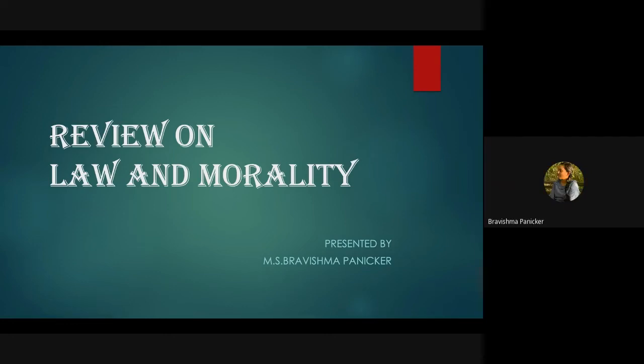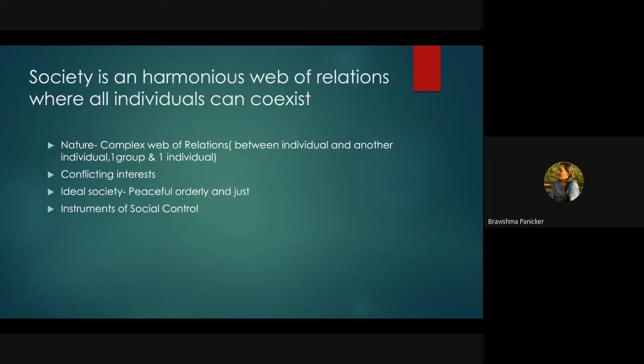Before going to the topic of law and morality, we need to know what a society is. As Sir said in our last class, society is a harmonious web of relationships where all individuals can coexist. In a society, we see different relationships: an individual with another individual, an individual with a community, or a group with another community.